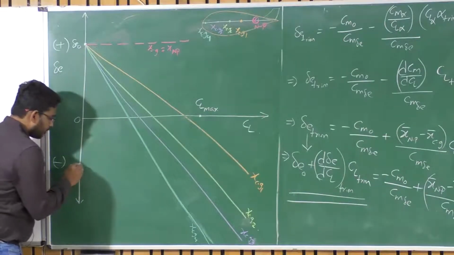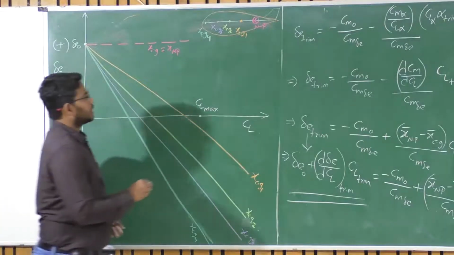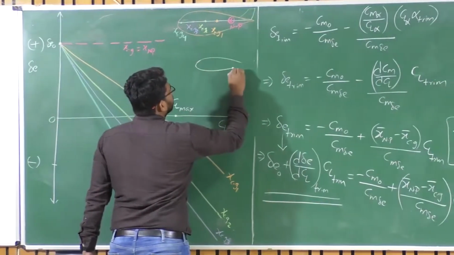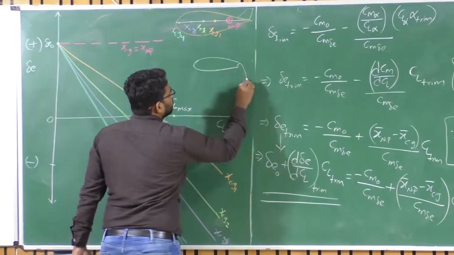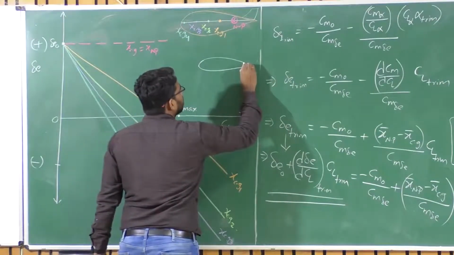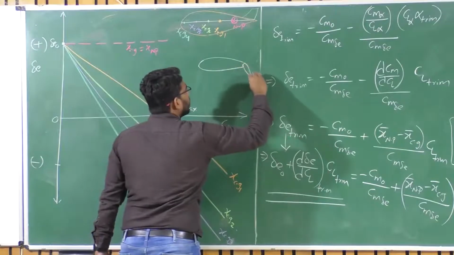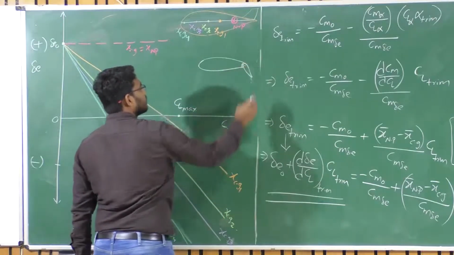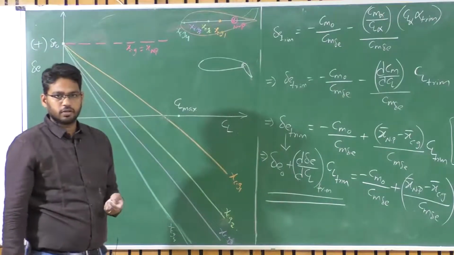So there is a maximum negative deflection for the elevator, isn't it? Let us say this is my symmetric aerofoil. I may not be able to deflect it 90 degrees down. Apart from the mechanical constraints, I am talking about aerodynamic constraints. The flow may separate altogether.